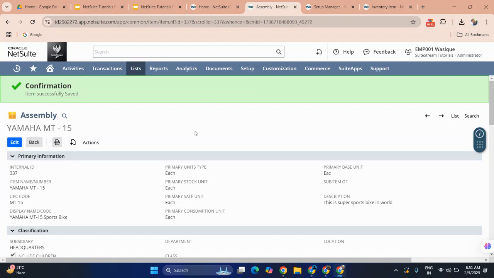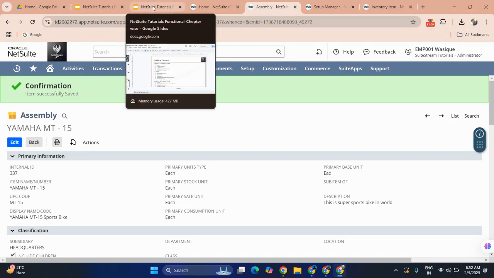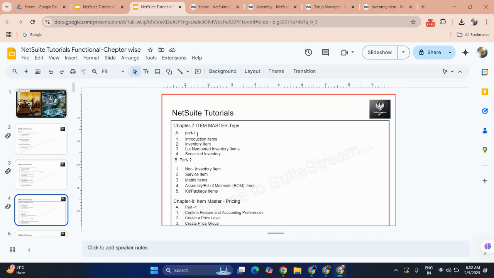For example, we are running a business, and customers order the assembly items they require. Once we receive the orders, based on the orders we need to start manufacturing and building. We need to collect the raw materials and components. Then once we have collected all those raw materials, we can start building the assembly items. So that's it for today. I think we have covered assembly items.